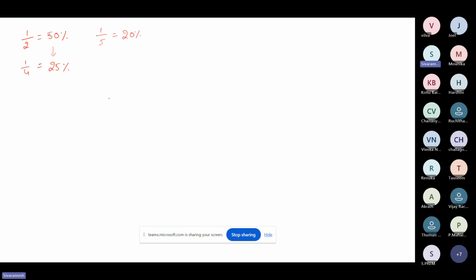Okay, so remember guys, when you are making half of a fraction, it will become double in the denominator. So half of 1 by 2 is 1 by 2 into 1 by 2, so it will be 1 by 4. Very simple. If I ask you what is half of 18, you will divide by 2. Half of 18 is 18 by 2, which means 9.